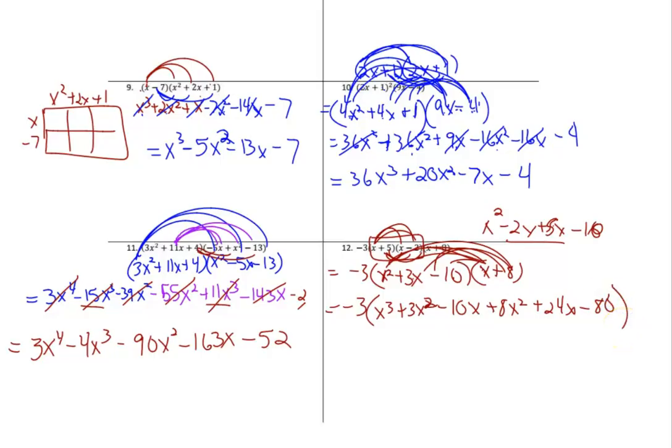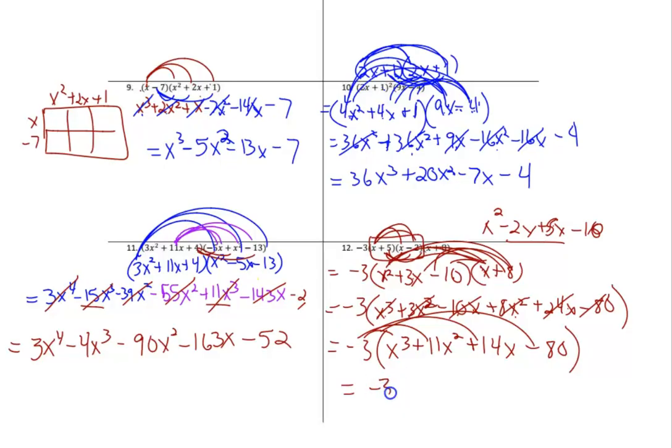And I'm going to combine like terms, and then we'll distribute the negative 3. So let's see. If I leave that negative 3 out here one more step, I see an x cubed. There's not any more of those. I see a 3x squared and an 8x squared, which is an 11x squared. So I've used that one, and that one. I see negative 10x and 24x is a positive 14x. Oh, I said 34x, but that was a negative 10, so let me undo that. Negative 10 plus 24 is positive 14x. Good thing I caught that sign. And then minus 80. So now distribute negative 3 and we're done.